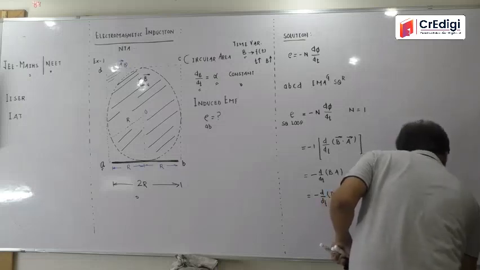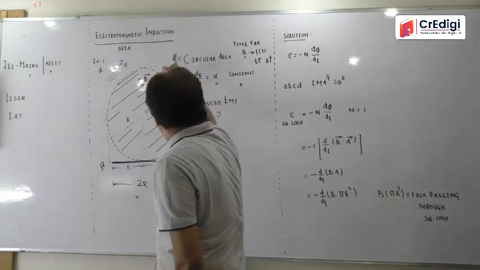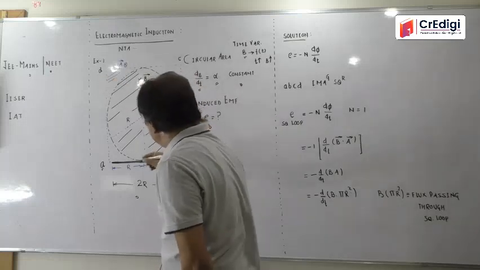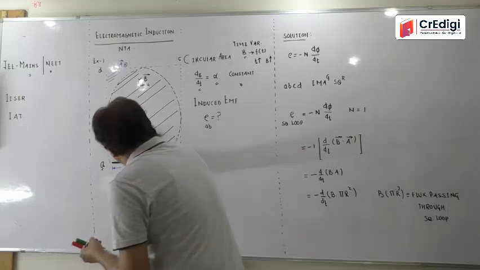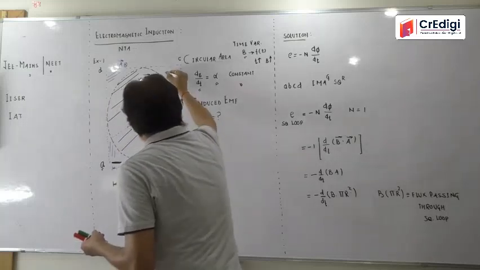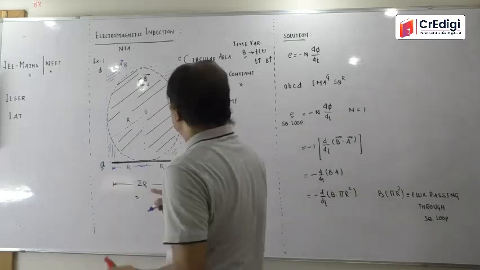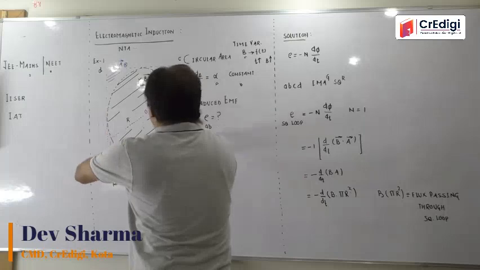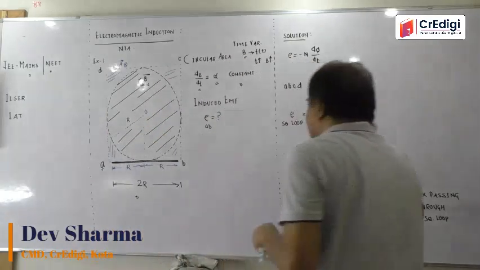Here so many students are interested to ask the question, sir, why are you not going for the entire area of the square? So dear student, in this region which I am showing as blue, there is no magnetic field at all, and if there is no magnetic field, then the flux will not pass through it. So the entire square has the same flux as that circular loop. That's why it will be coming like this.